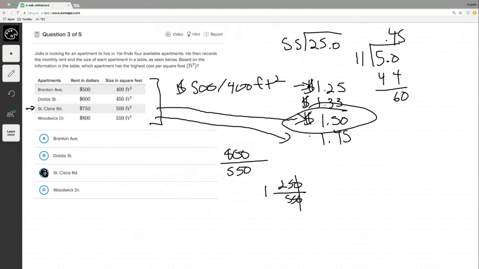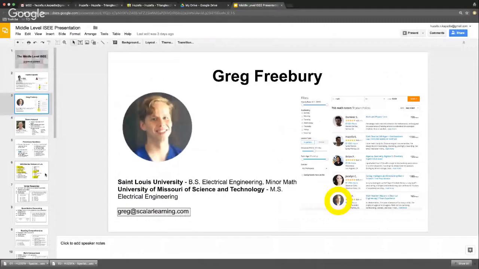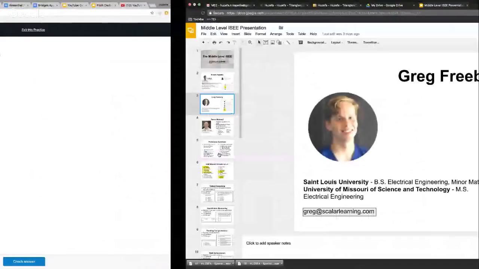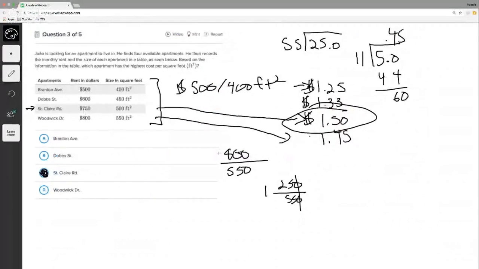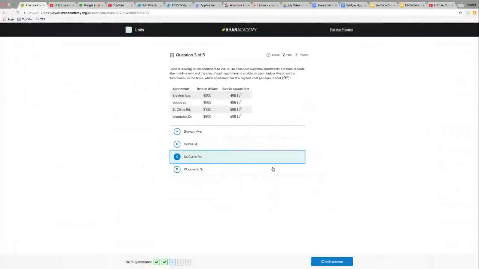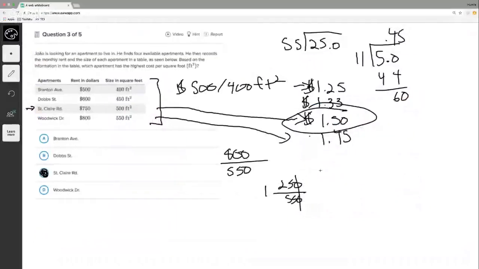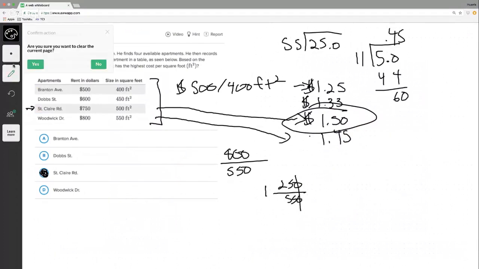On the real SAT, even though I had a pretty good hunch that that was right, I would have never guessed and answered right off the bat, unless I was in a really tight time crunch. I would have still worked it out, made sure, and then answered, because you always want to do that. If you have the time, verify. It doesn't take that long to actually do the division, especially if you have a calculator. I suppose you could eliminate a couple of these, maybe the first one, 500 over 400. You could probably cut that out, but I would play it safe.